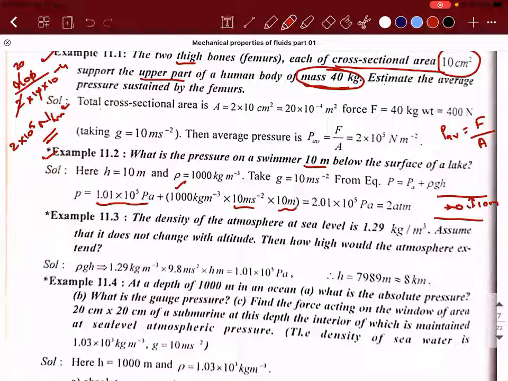See, sometimes 1.01 into 10 power 5 Pascal is also written as 1 atmosphere, ATM. 1 ATM stands for 1 atmospheric pressure, 1 atmosphere.